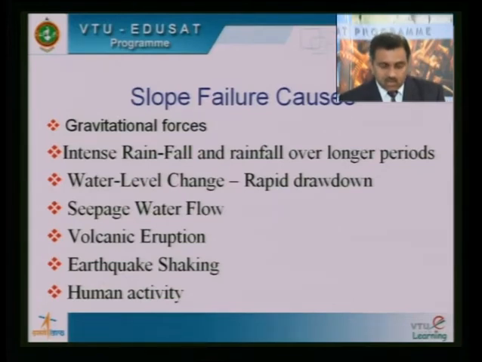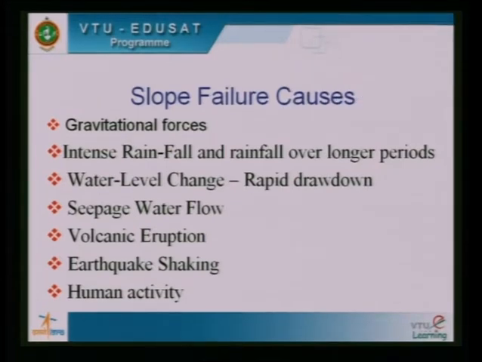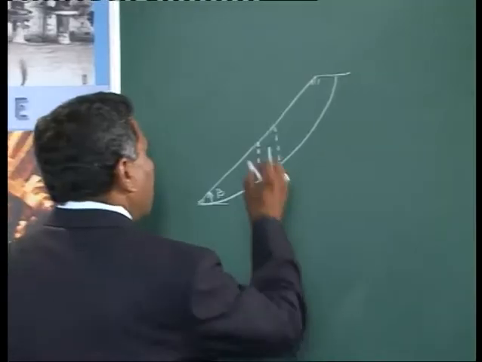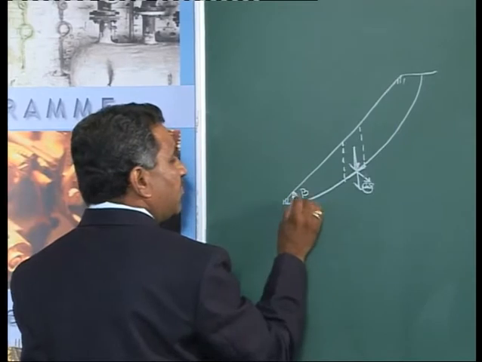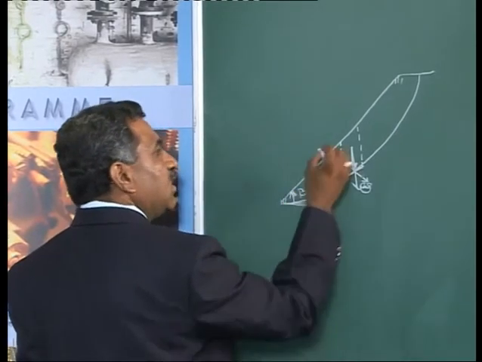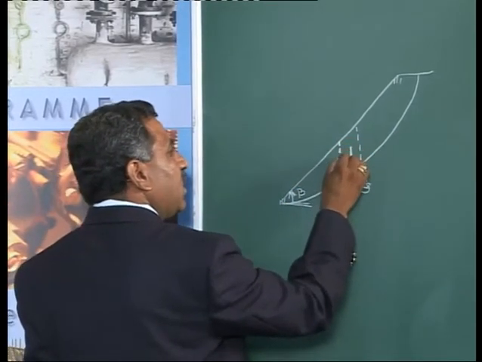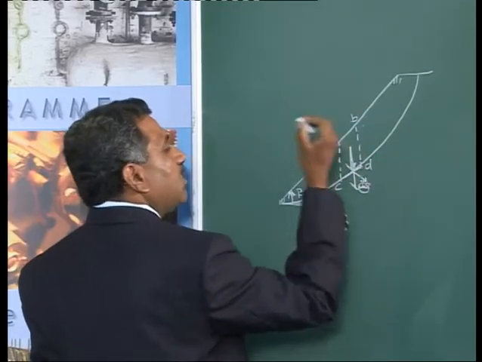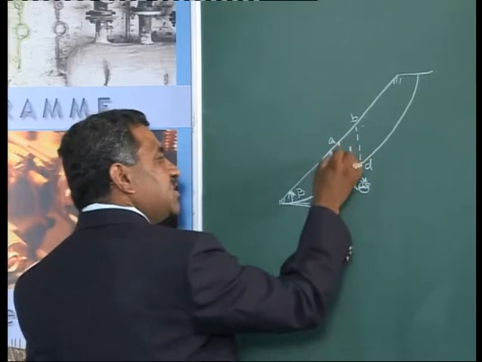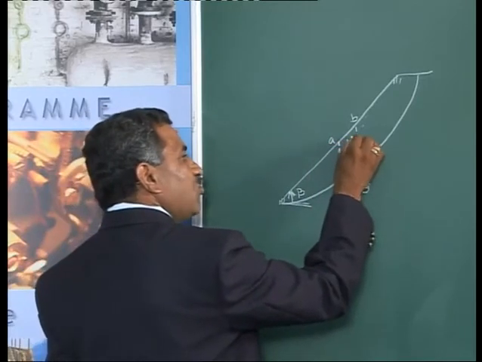To sum up the causes of slope failure, we can list the following factors. The first cause is gravitational forces. How do gravitational forces cause slope failure? I have written here the slope inclined at an angle beta with respect to horizontal. If I consider this element, I call this element ABCD. Now, the weight of this element, W, acts downwards.